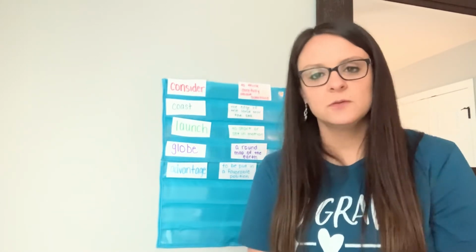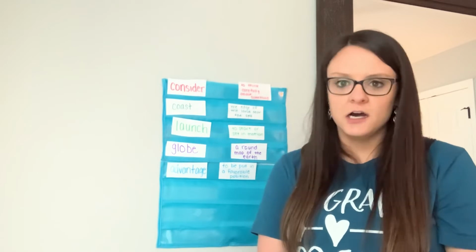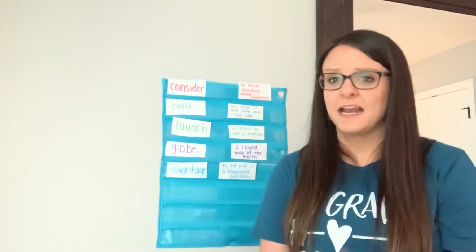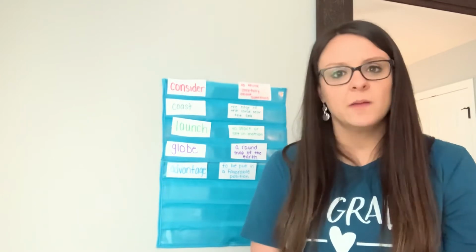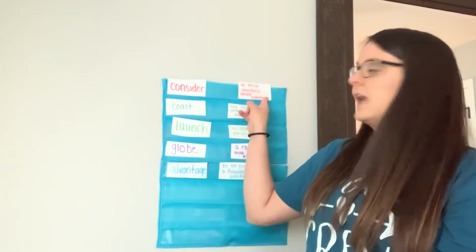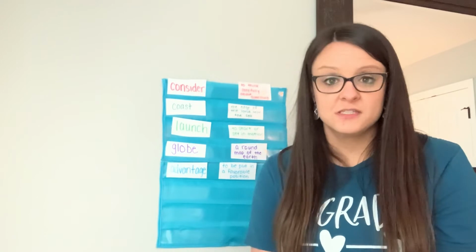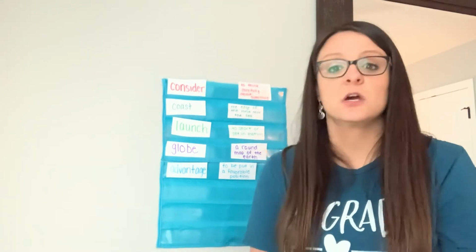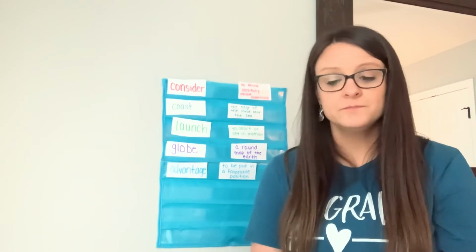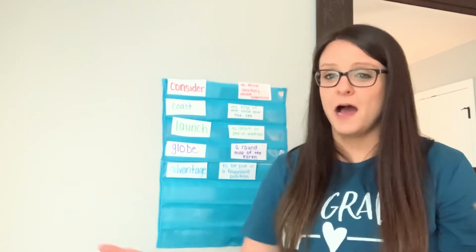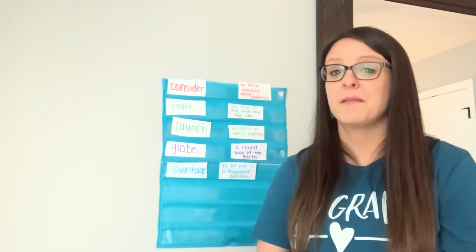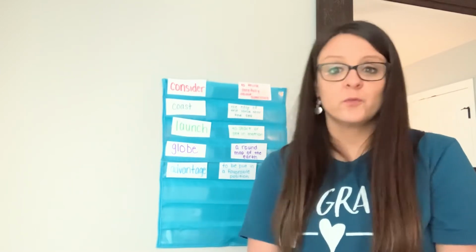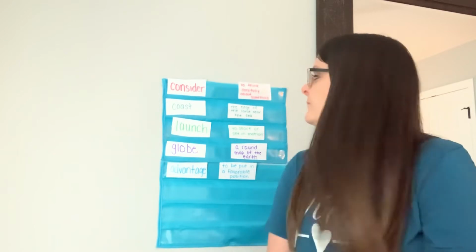So our sentence could be, he considered the cost before he was buying a car. So he's really thinking about that cost. Can I afford that cost? Can I make that car payment? He's going to consider or think carefully about that before he purchases his car. So our synonym would be something about thinking. So our synonym could be to think. And then our antonym is going to be kind of the opposite. So if I'm not thinking about it, if I'm not caring about it, I'm probably just going to ignore it. So a good antonym for the word consider is to ignore.